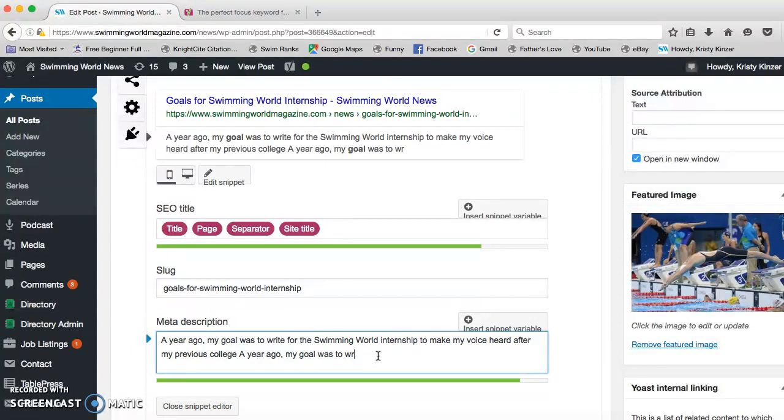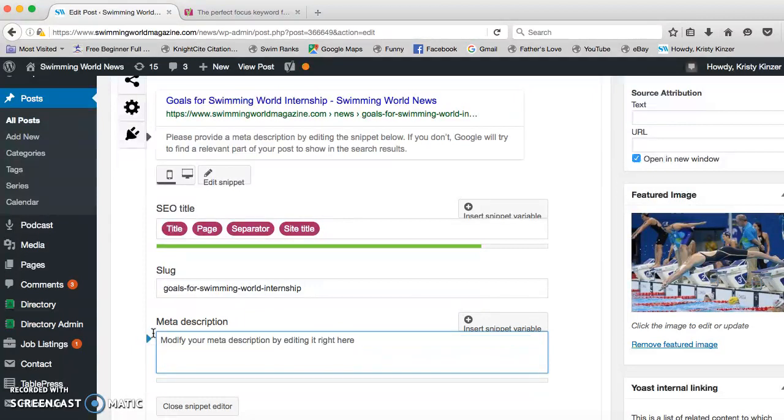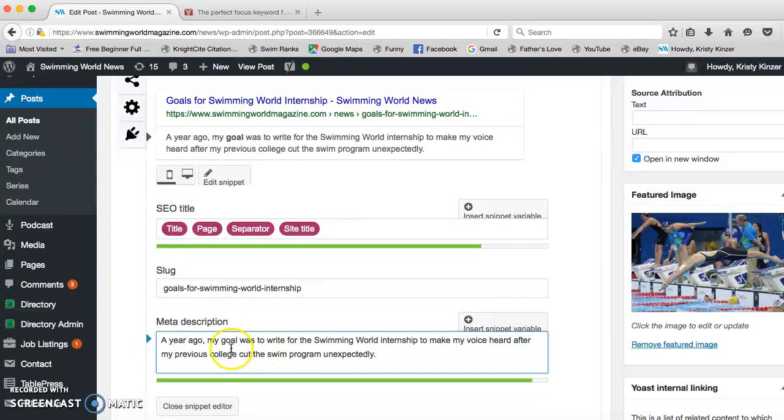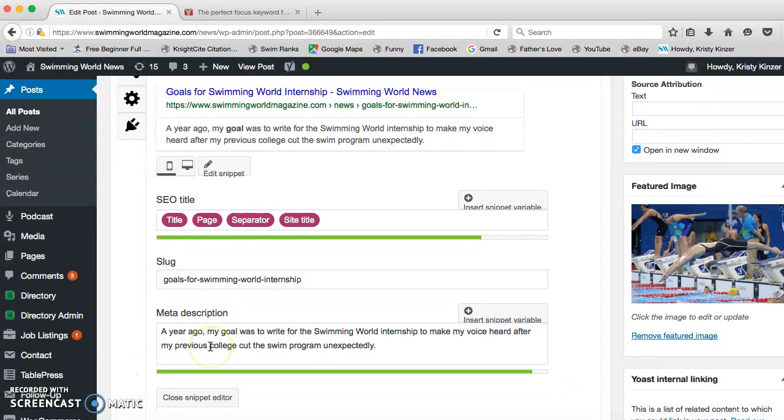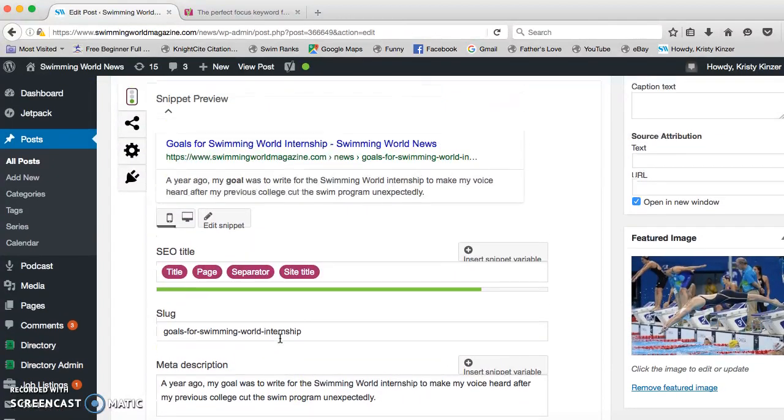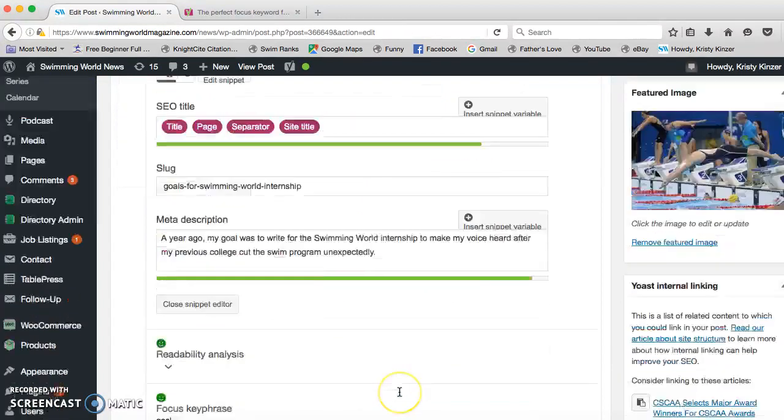If it's more than one sentence, not good. If it's a run-on sentence, not good. You want to make sure that it contains the theme of your article. Danny's article is about her goals, so she said a year ago, I changed her focus keyword to goal. So goal is in the meta description of the article. It's also in the title.